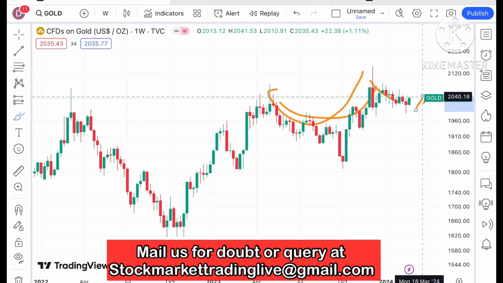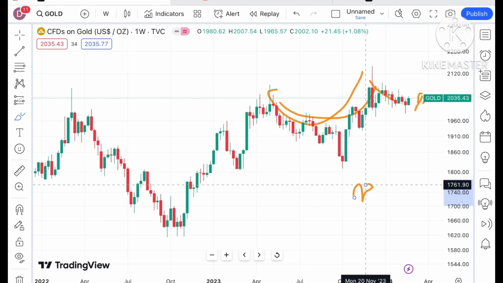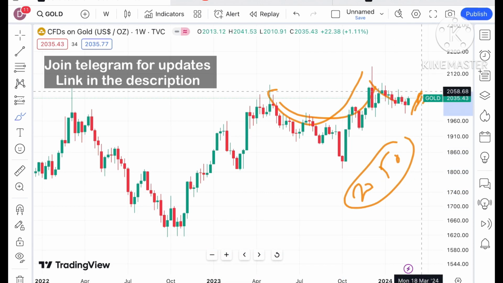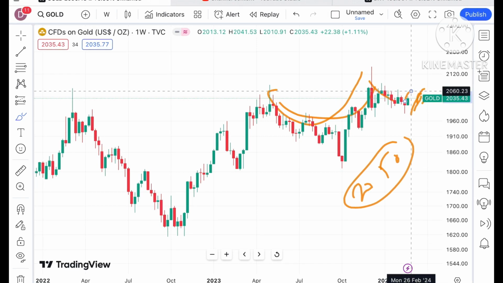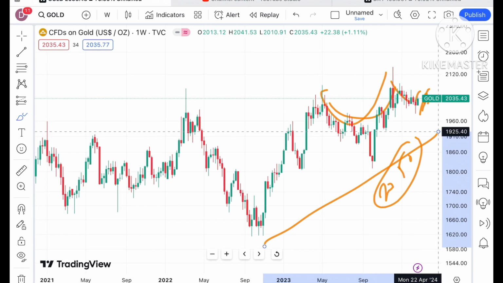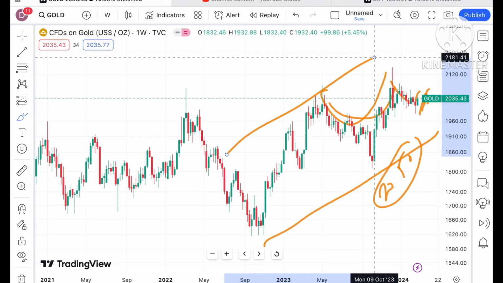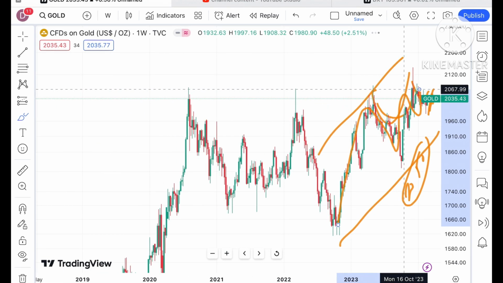If you look at this particular trend, chances will be very high that this particular support, this U pattern, is supporting this uptrend, and chances of going further upside are there. We can see that it can go above a level of 2050, and then from there a further upside, and chances of going above a level of 2066 also. Now from 2023 you will see there is a continuous high.